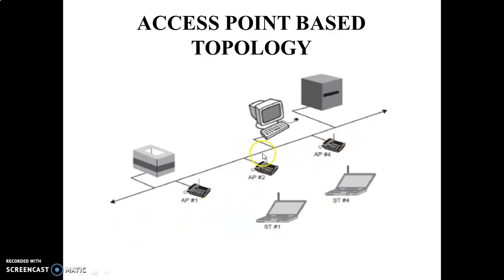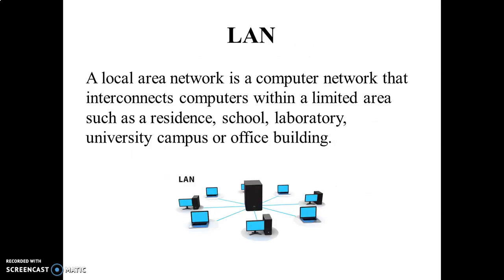It connects the multiple WLAN cells or channels, and it also connects to a wired enterprise LAN. Here we have access points 1, 2, 4. Depending upon that, it performs the bridging function and connects the multiple WLAN cells or channels accordingly. So these are the types of network.